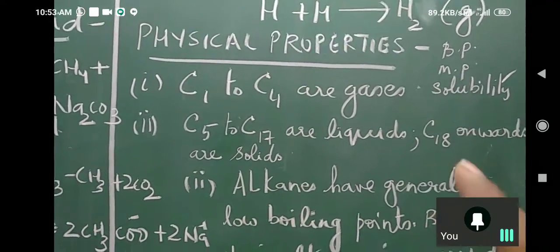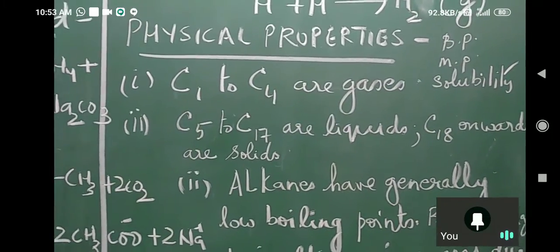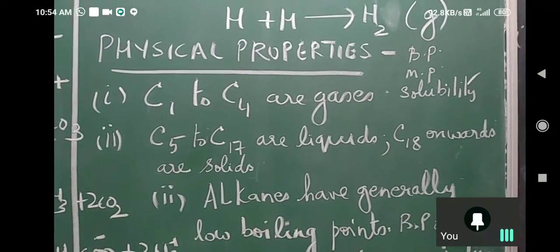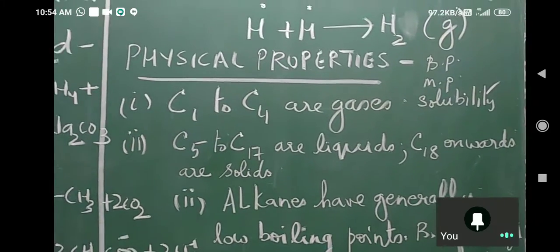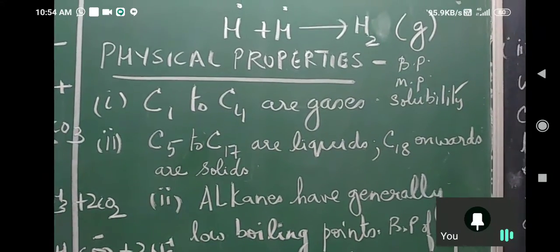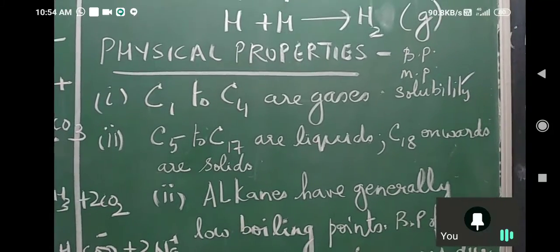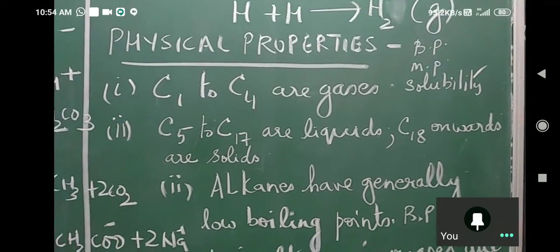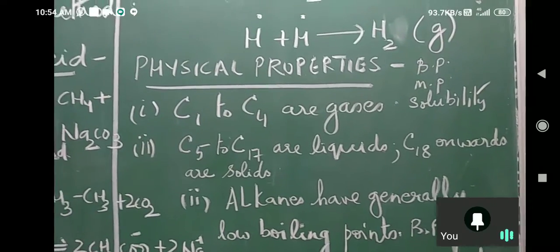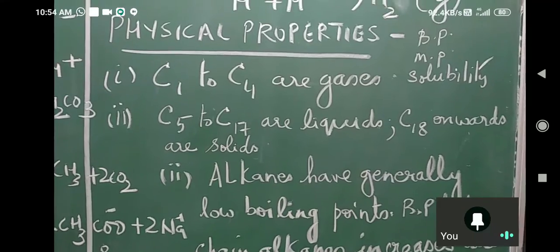Alkanes have generally low boiling points. Now, what does boiling point depend upon? It depends upon the force of attraction between the molecules. If the force of attraction is very strong, then the boiling point is going to be high, because when we heat the liquid, first intermolecular forces of attraction will be broken, and then the kinetic energy of the molecules will rise and they will change into vapor phase.